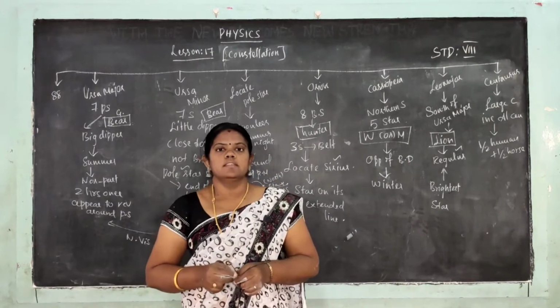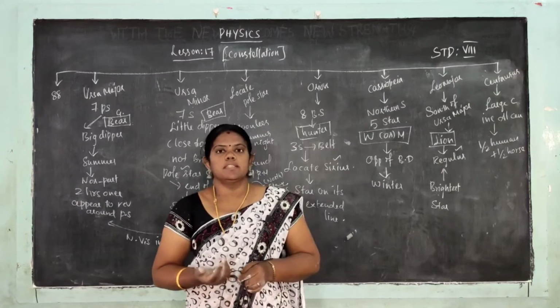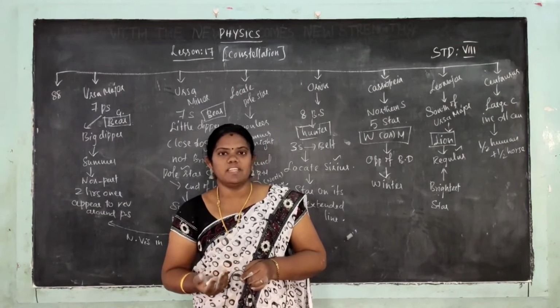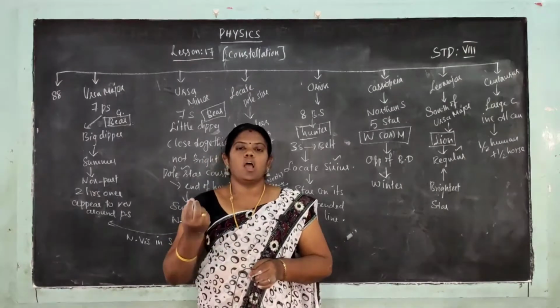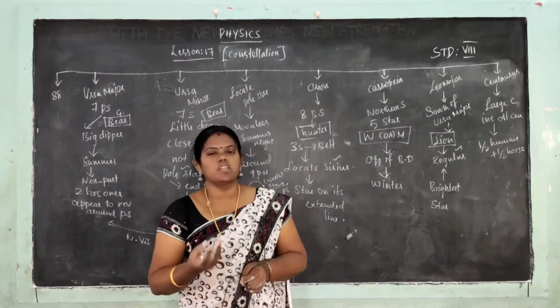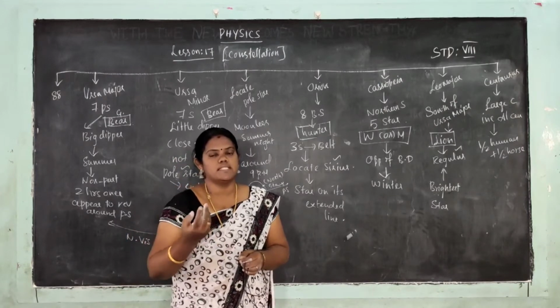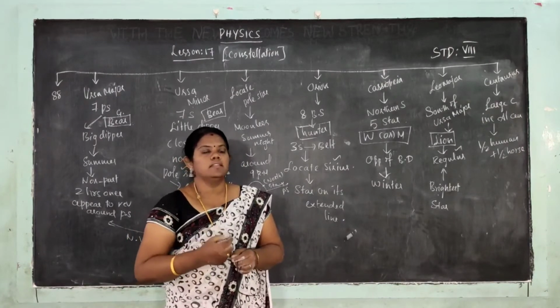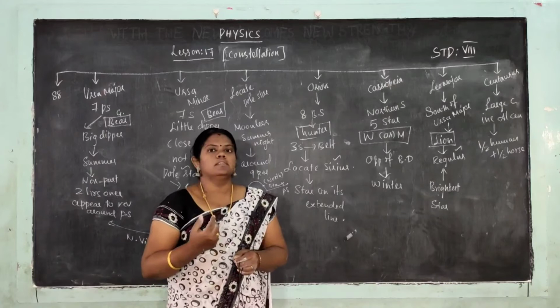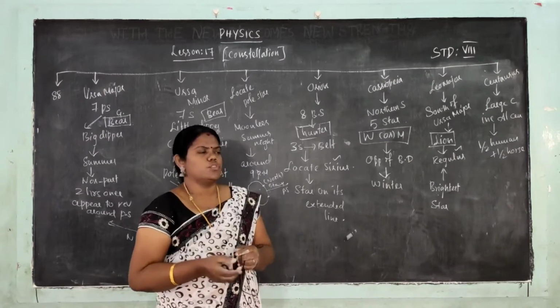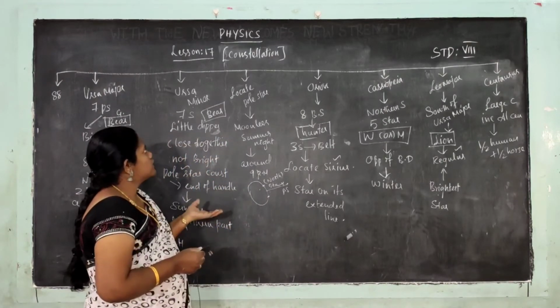Good morning, students. What did we see in the previous session? In the previous session, I explained what a star is, how the stars move, what celestial objects are, how to calculate the distance between objects in the sky, and the pole star. That was all discussed in the previous session. In today's session, I will explain